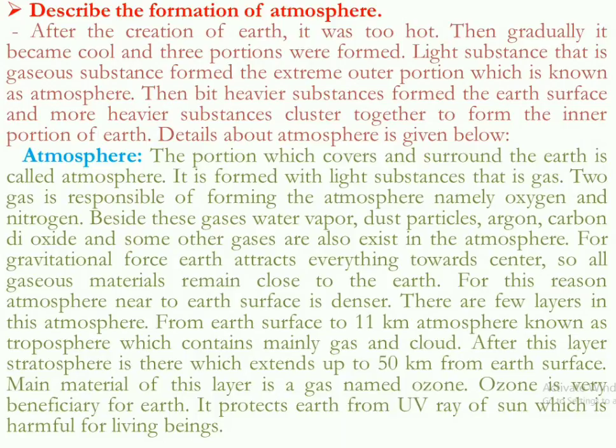Now there are a few layers in this atmosphere. From Earth's surface to 11 kilometers, it is known as the troposphere, which mainly contains gas and cloud. That means cloud remains in the troposphere. After this layer, up to 50 kilometers from Earth's surface, there is the stratosphere, whose main substance is ozone gas, and this layer is also named the ozone layer.